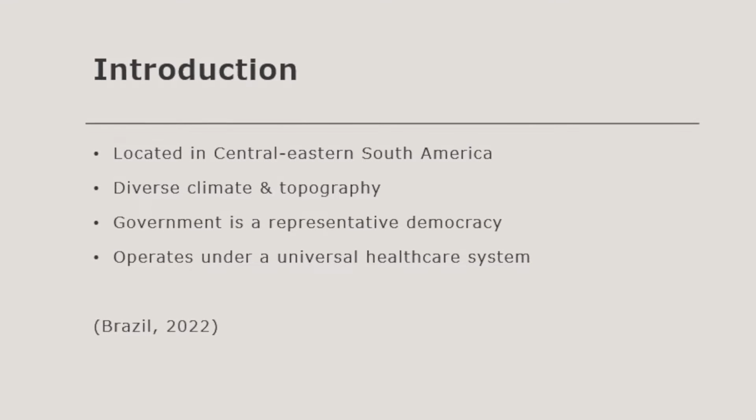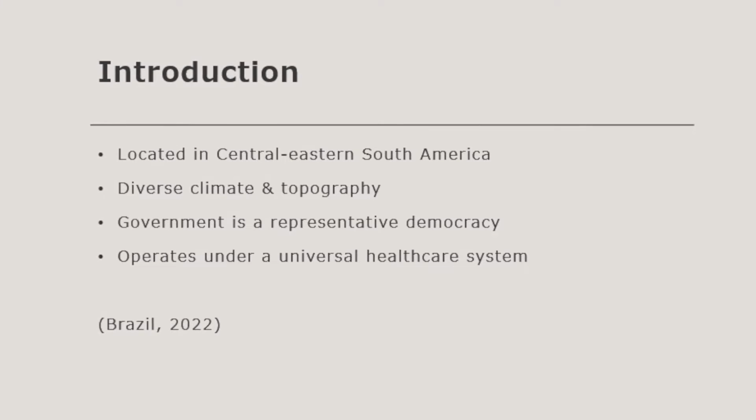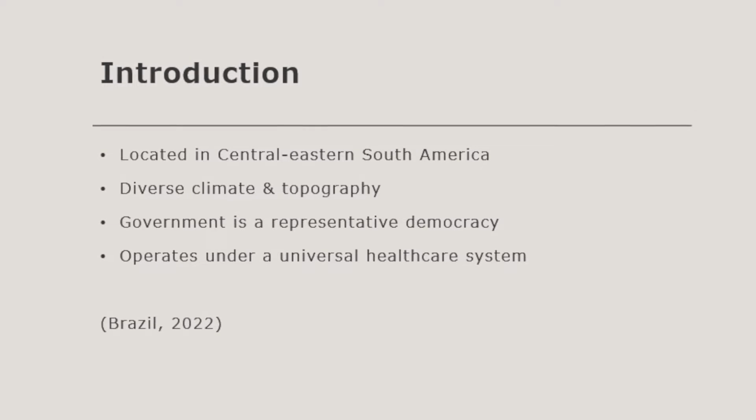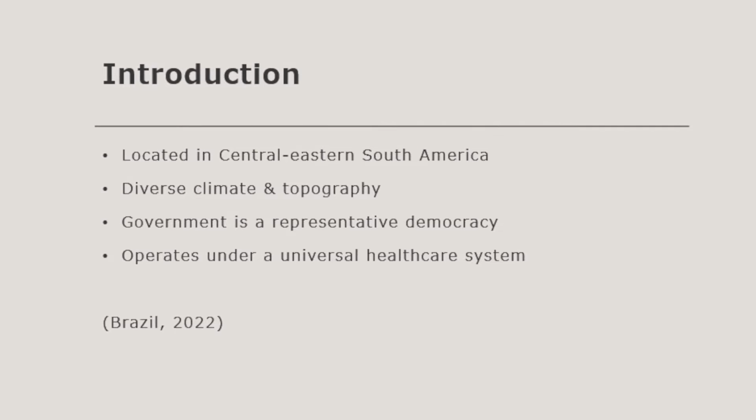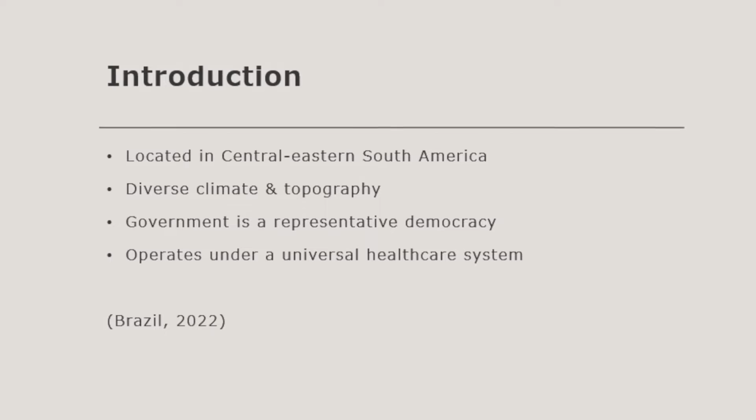Brazil is made up of several different regions which all have diverse climates. Northern and central Brazil receives frequent rainfall and experiences higher temperatures. Meanwhile, southern Brazil is characterized by a humid subtropical climate.